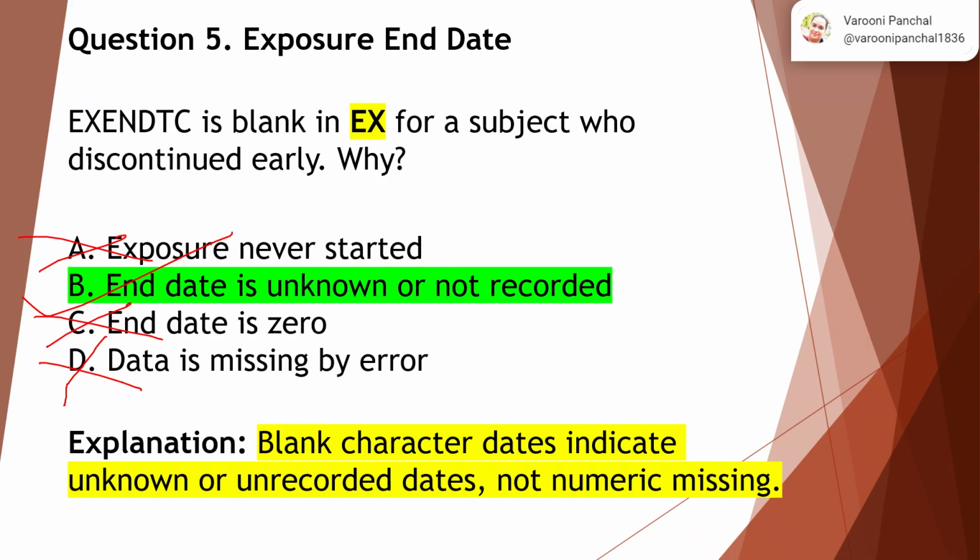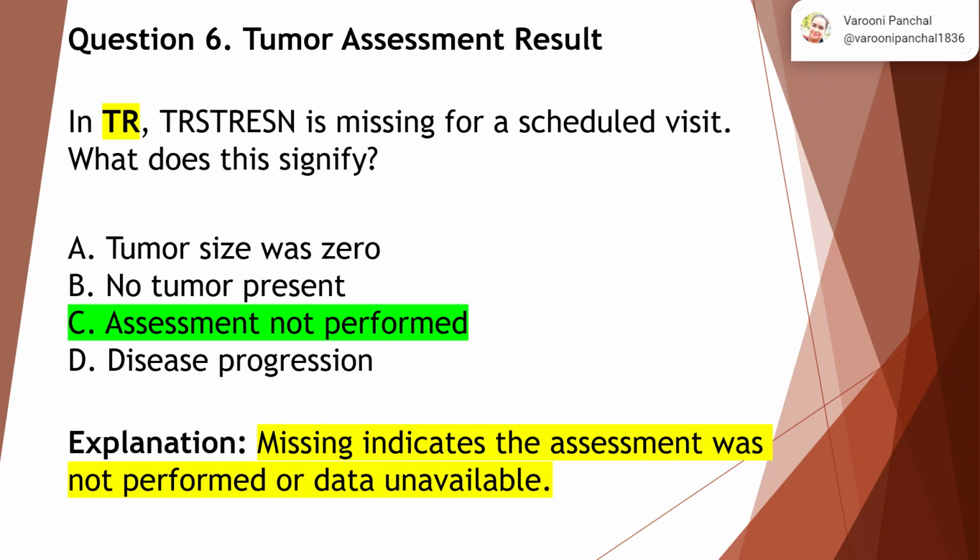So blank character dates indicate unknown or unrecorded dates and not numeric missing, right? Question 6. Tumor assessment result in TRSTRESN is missing for a scheduled visit. What does this signify? Now, tumor size was 0. No. 0 and missing is different. No tumor present.